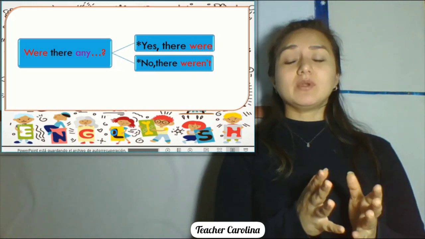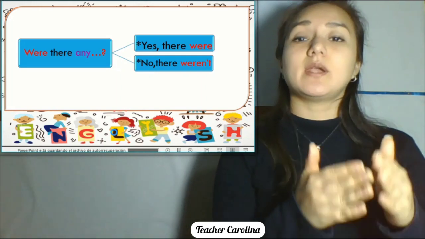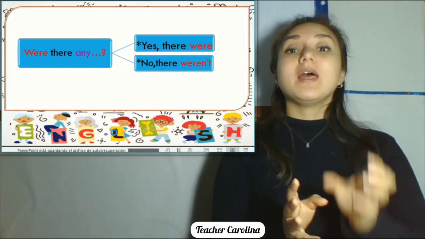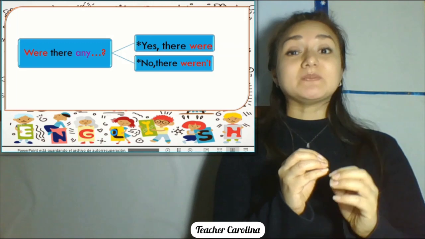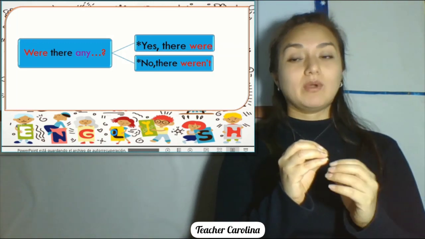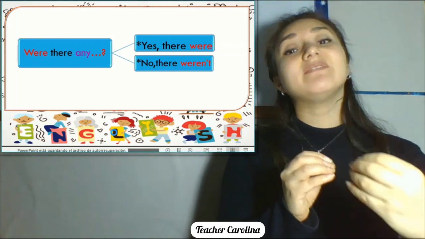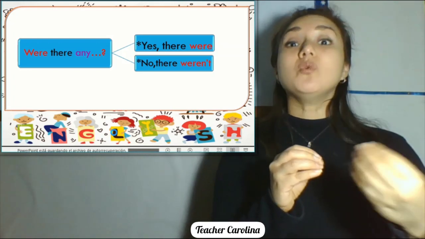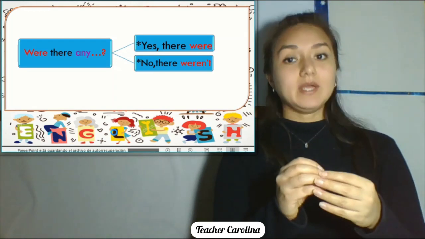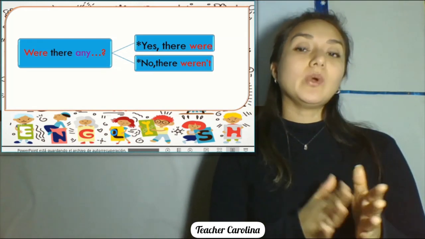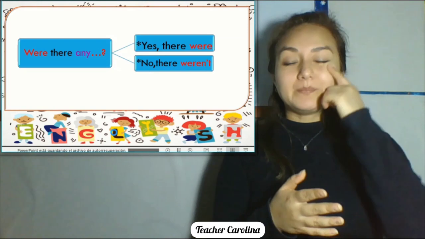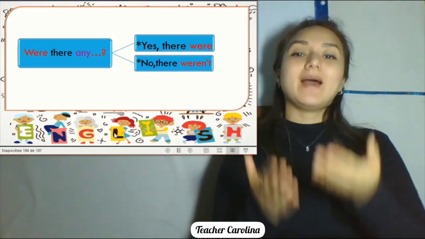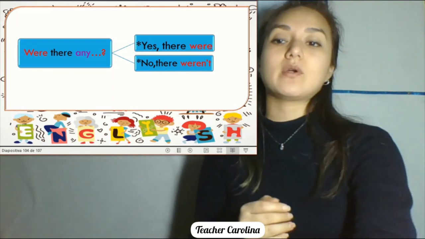Possible answer, yes, there were, no, there weren't, right? Remember, the word must be in plural, right? Fairies. Were there any sofas? And the possible answer, yes, there were, or no, there weren't. Please remember this. If my question says were, my answer is going to be with were, right?